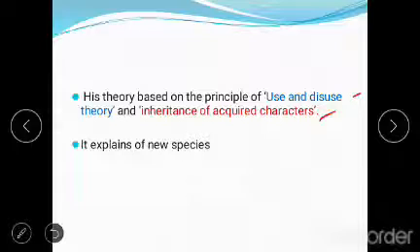Sometimes Lamarckism is also called the inheritance of acquired characters.